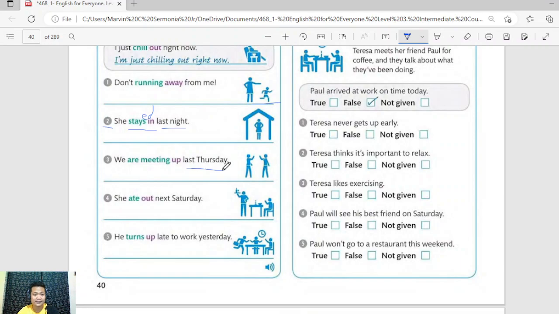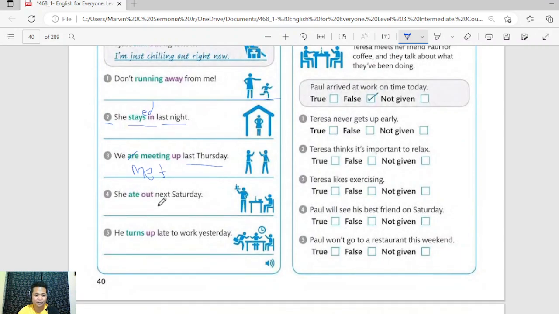And therefore, it is in the past. So what's the correct sentence then? "We met up last Thursday." We erase this one. Okay, met up, M, E, and T. Okay, we met up last Thursday.